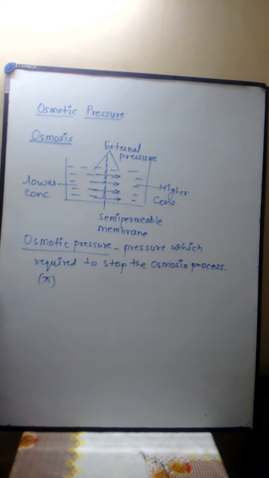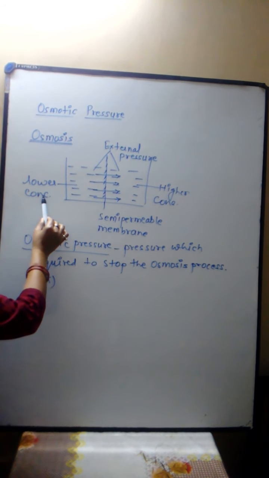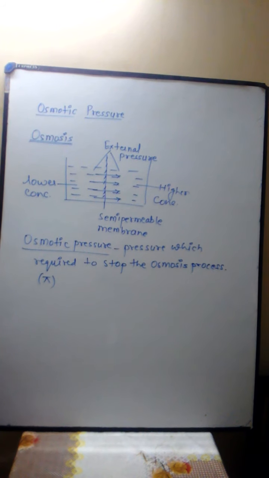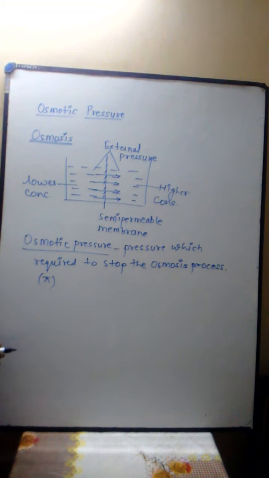So osmosis is the spontaneous process of flow of solvent molecules from lower concentration to higher concentration through a semi-permeable membrane, and the external pressure which is used to stop the osmosis process is called osmotic pressure. After this, we prove osmotic pressure is a colligative property.